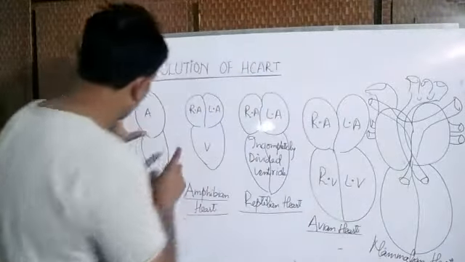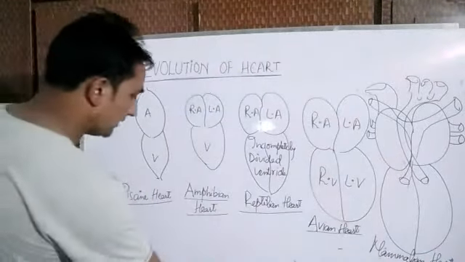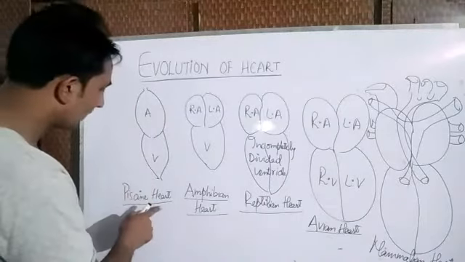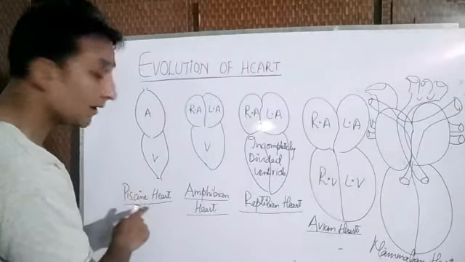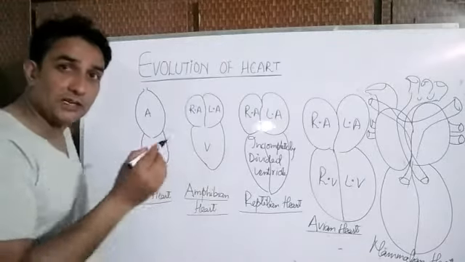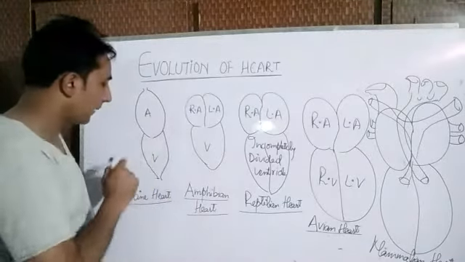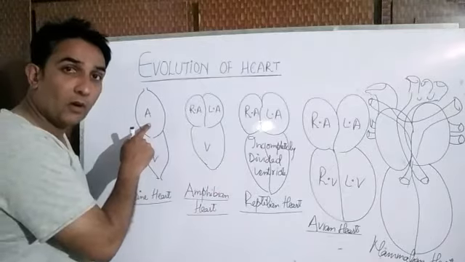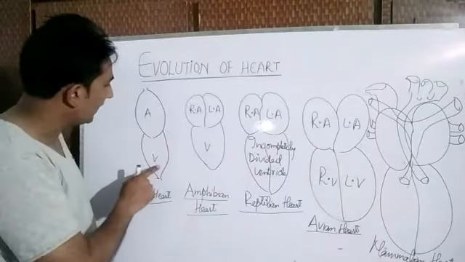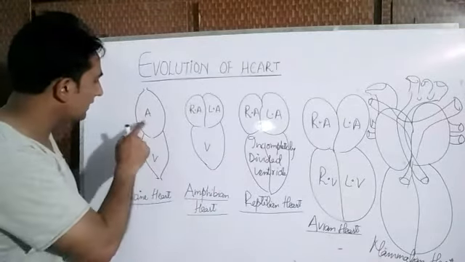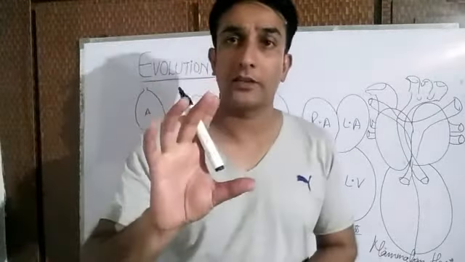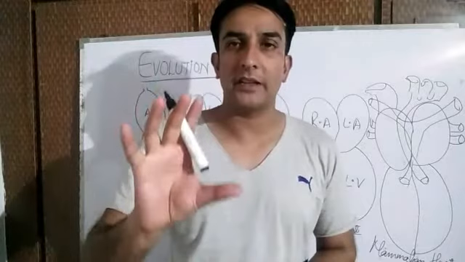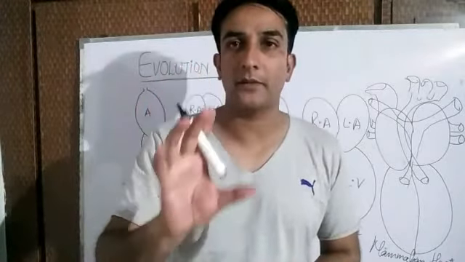This is the diagram depicting the heart of the Pisces. Pisces are fishes; Pisces is an alternate term for fishes. If you see clearly in this diagram, there is only one auricle and a single ventricle in the heart. So we say that in the case of fishes, there is a two-chambered heart. There is one auricle and one ventricle.